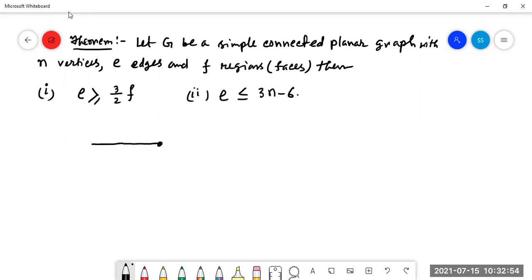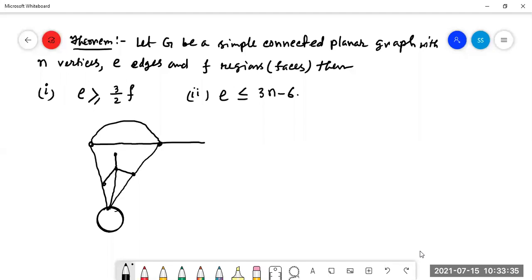Again, we are going for the previous graph. Whether the formula is right or wrong, from here we can find it out. Look at here.